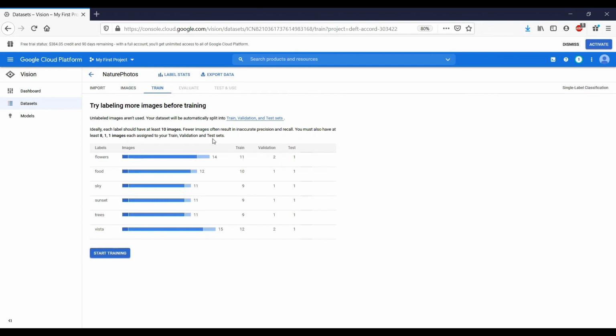Now this becomes important when you are looking at the quality of the output of the model and determining whether you need to, for example, provide more sample input photos, different kinds of labels, or different kinds of photos. We'll be addressing that later, but for right now we need to train our model. So we have our model here, and then we have the images, and then the next step here that is highlighted is train. So we are just going to click on start training, and this can take a good amount